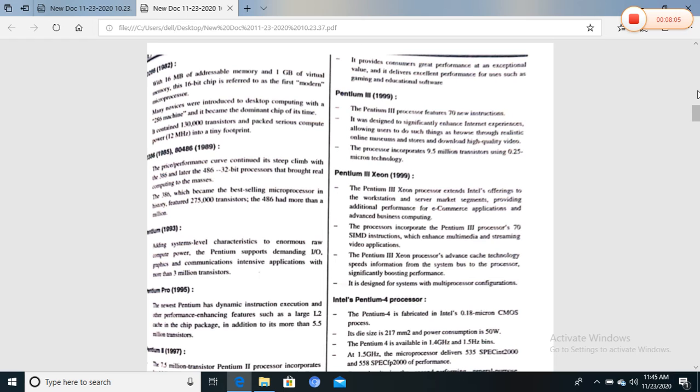The Pentium 4 is available at 1.4 gigahertz and 1.5 gigahertz, and compared to other microprocessors it doubles the pipeline depth to 20 stages. It employs a 256-bit interface that delivers a data transfer rate of 4.8 GB per second at 1.4 gigahertz, and the integer register file runs at double frequency.